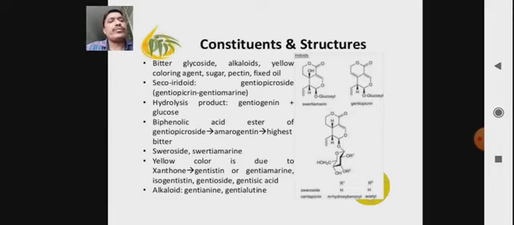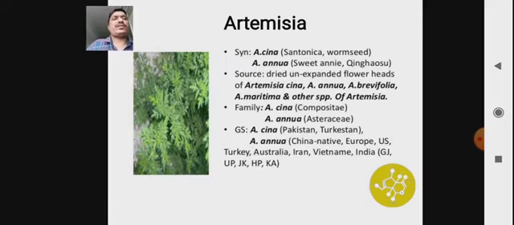The yellow color is due to xanthone, a pigment, which mainly occurs in the roots or rhizome part of the gentian species. Gentisin, gentiamarin, isogentisin, gentioside, gentisic acid are other active constituents. Then the alkaloids are gentianine and gentialutine. These glycosides are mainly found in the roots or rhizomes of the gentian genus.